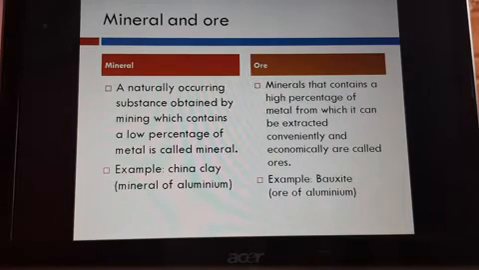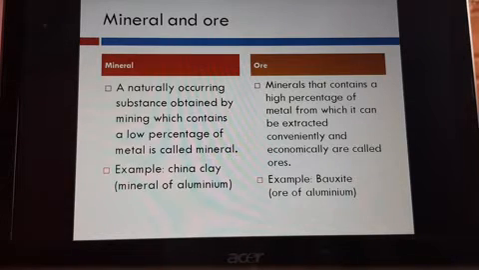So you have two concepts here, that is mineral and ore. All the things we get from the earth crust are minerals, but in minerals the metal may be present in a very low percentage. If you see aluminium, it is present in both clay, that is china clay we use for making idols, and bauxite. Both are minerals, but in china clay the aluminium present is a very small percentage.